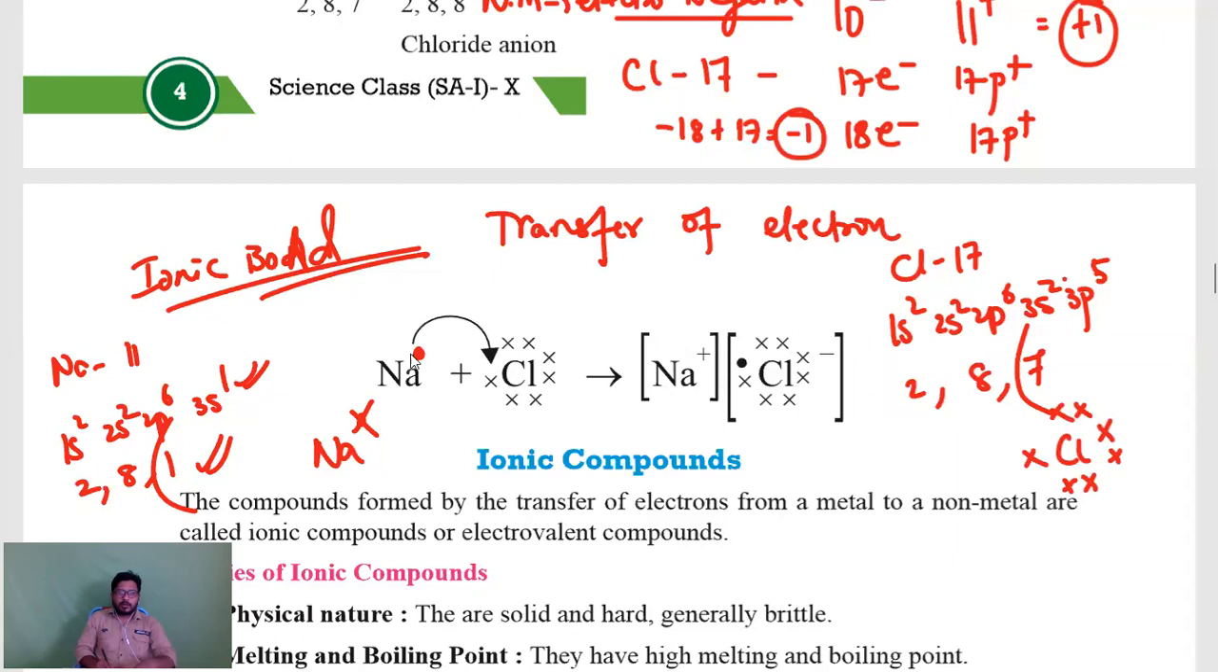Now sodium is a metal, it will always lose an electron. Chlorine, a non-metal, will always gain an electron. That electron is transferred here. So what happened? Na has become Na plus by losing an electron. Chlorine has become Cl minus by gaining an electron, right? So we can write Na plus and Cl minus gives rise to the NaCl compound or NaCl molecule.